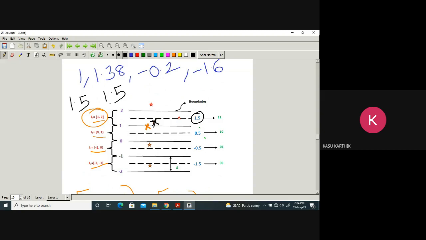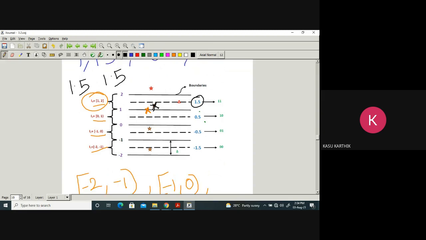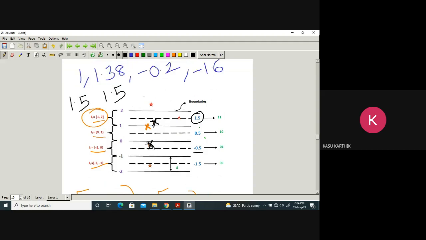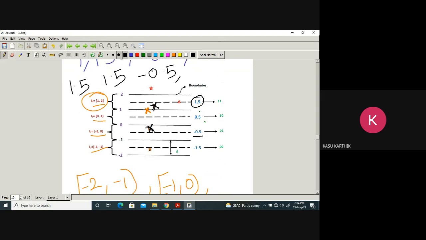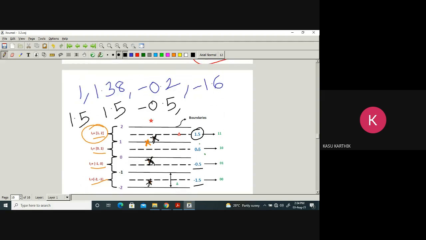Minus 0.2 lies in the second interval. The nearest level is minus 0.5, so it is quantized to minus 0.5. Minus 1.6 lies obviously in the first interval, so it is quantized to minus 1.5.